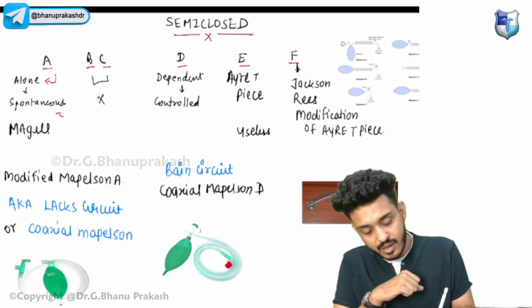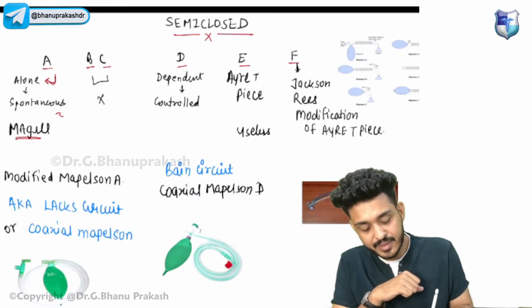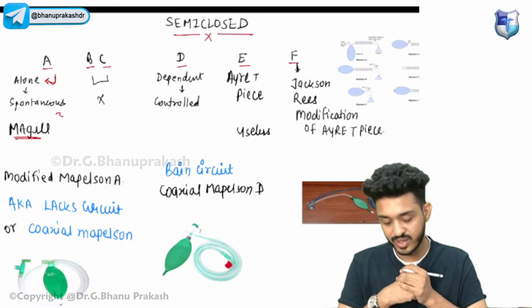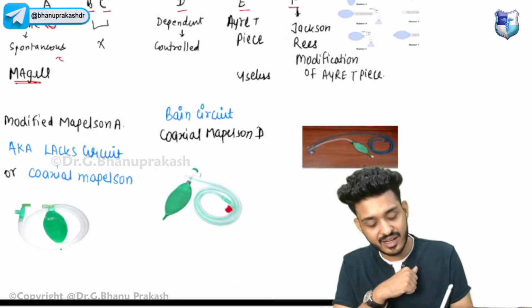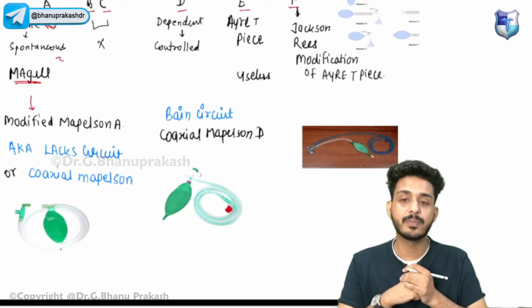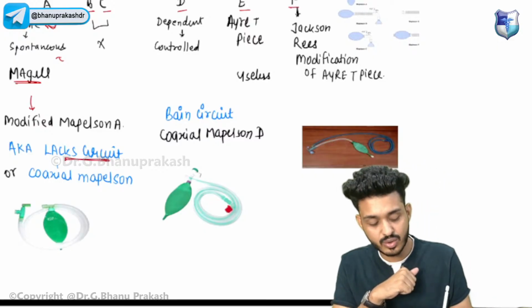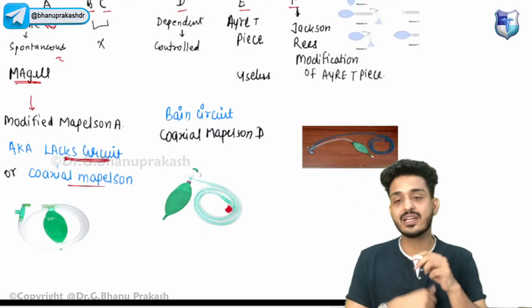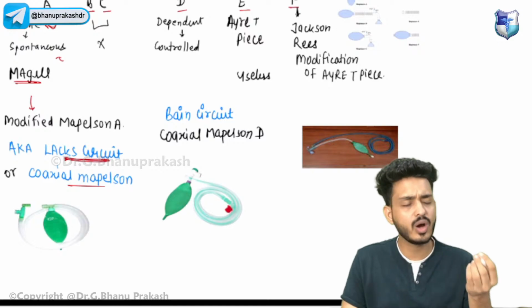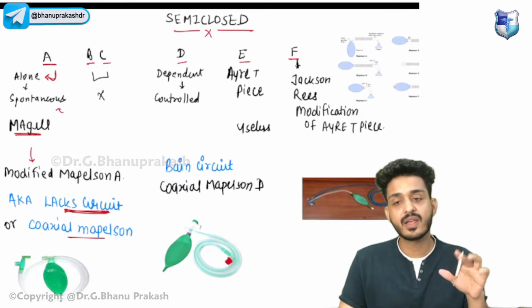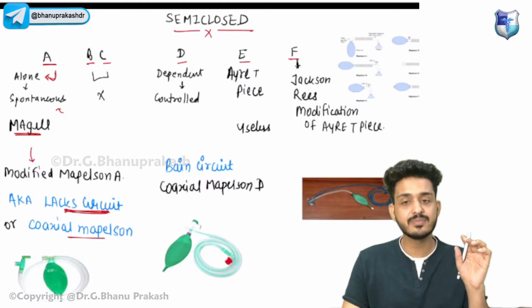For spontaneous ventilation, Mapleson A is used, which is also known as McGill's circuit. Another name for this one is modified Mapleson A. This is also known as Lack circuit or coaxial Mapleson circuit. I will be telling you how to identify. So A is for spontaneous ventilation, another name is McGill circuit.